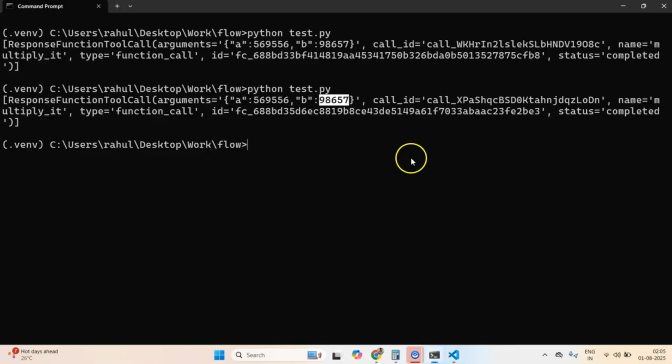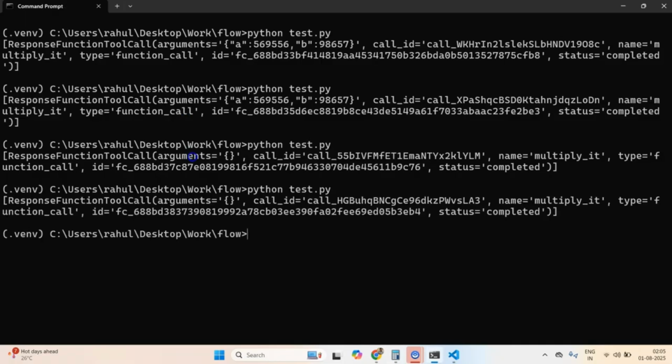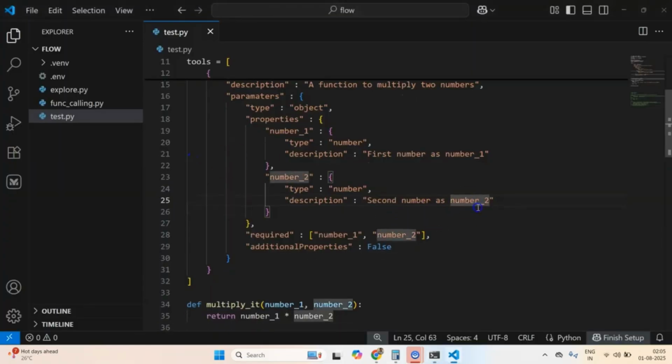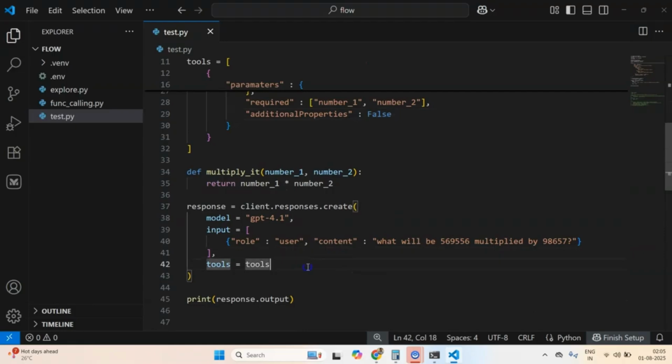Maybe I'm doing something wrong which I'm not able to see right now, but let me change the description and try. Okay, this time it just disappeared. Funny. Something required is true, additional properties is true. Something is not working.